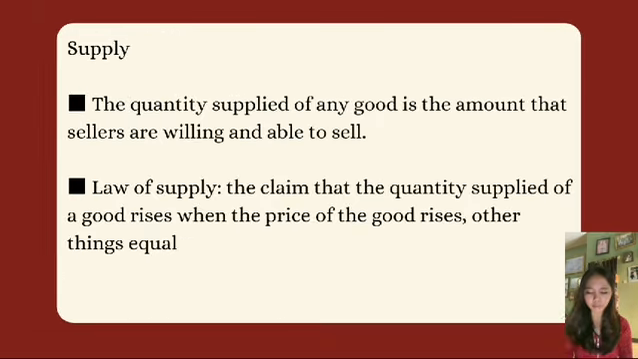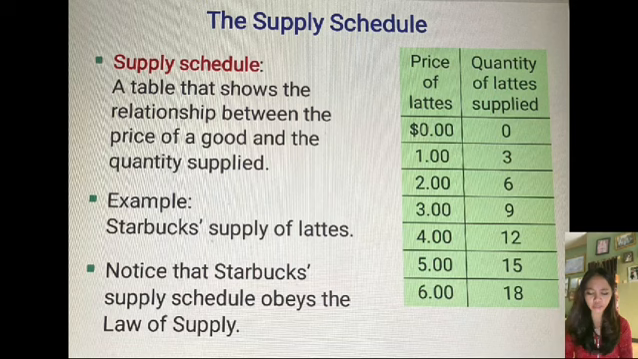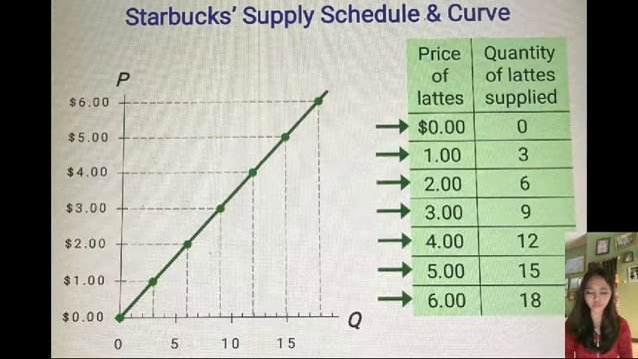And next is supply. The quantity supplied of any good is the amount that sellers are willing and able to sell. Law of supply: the claim that the quantity supplied of a good rises when the price of the good rises, other things equal. The supply schedule is a table that shows the relationship between the price of a good and the quantity supplied. Example, Starbucks' supply of lattes. Notice that Starbucks' supply schedule obeys the law of supply. You can see the Starbucks supply schedule and curve.